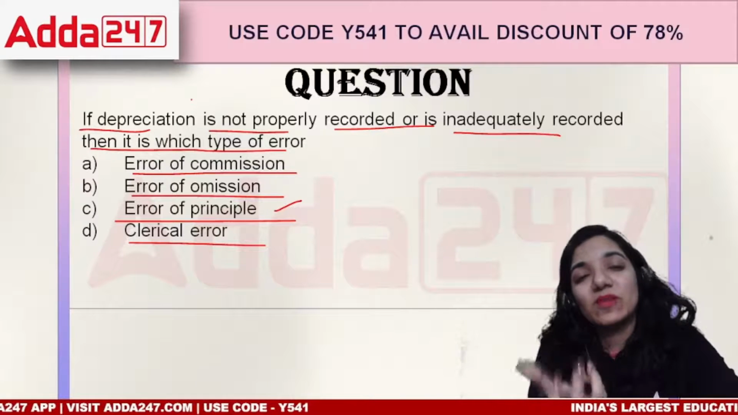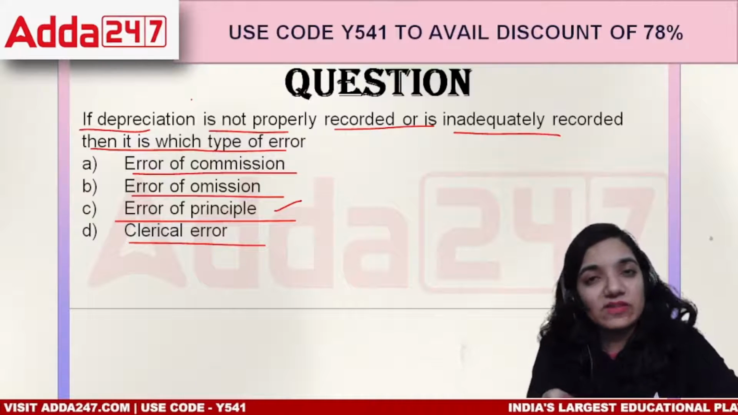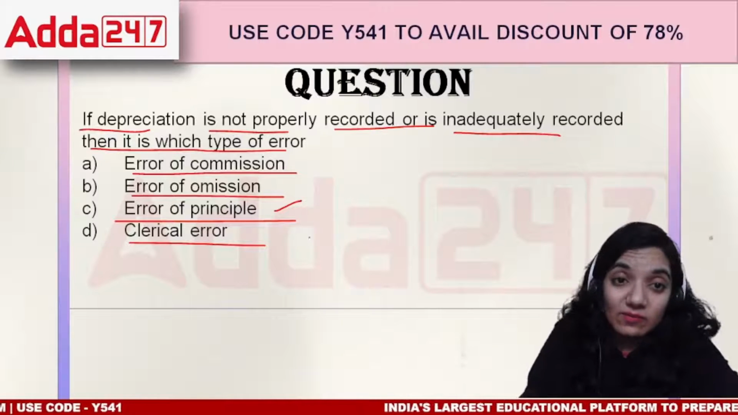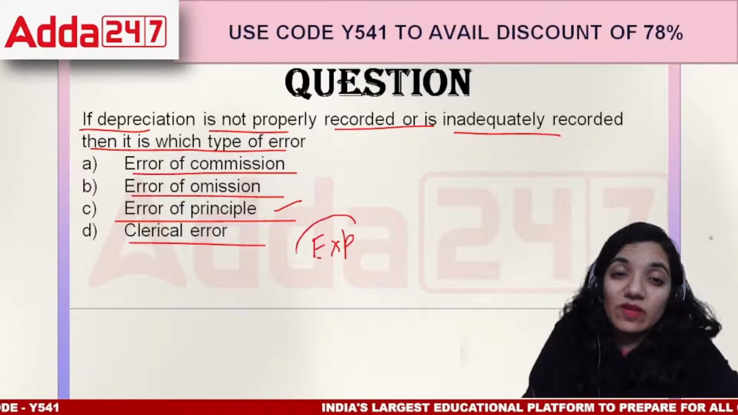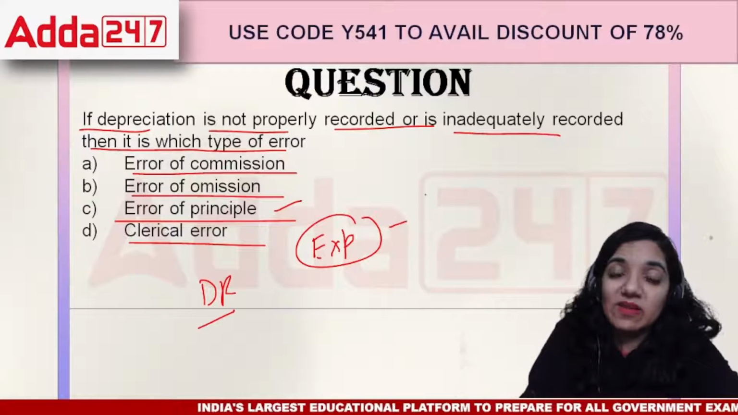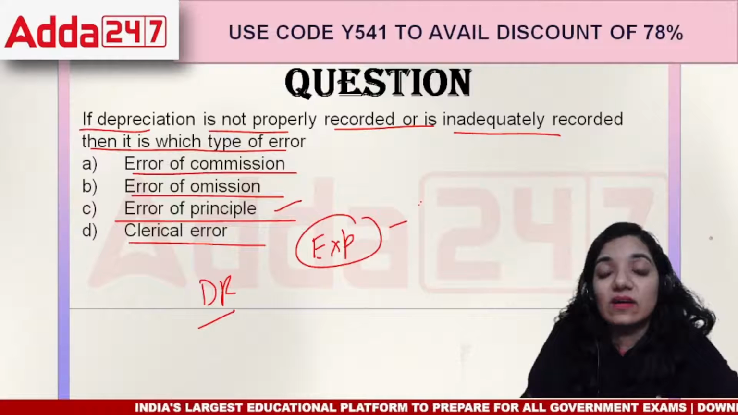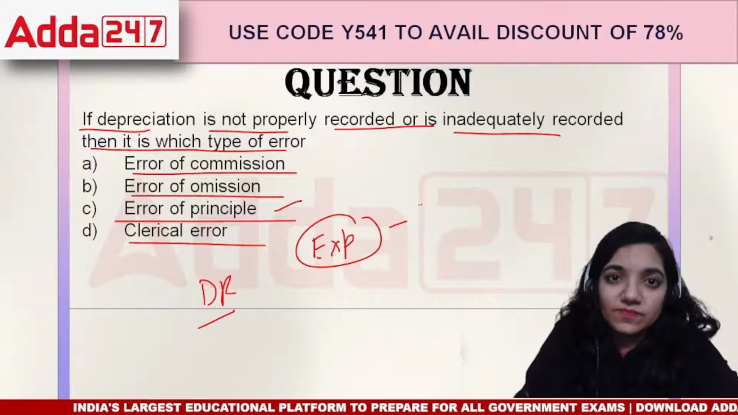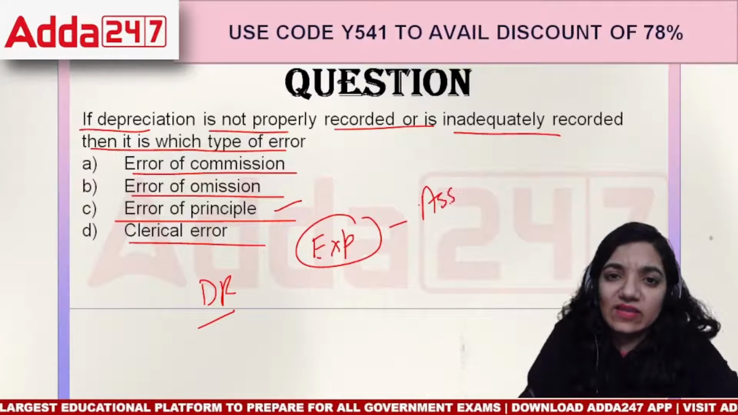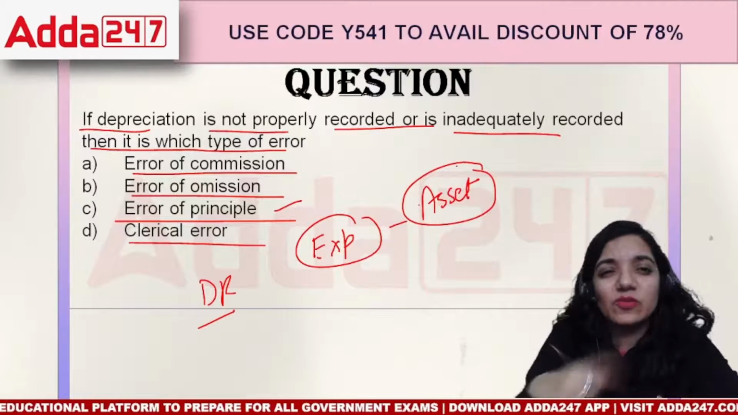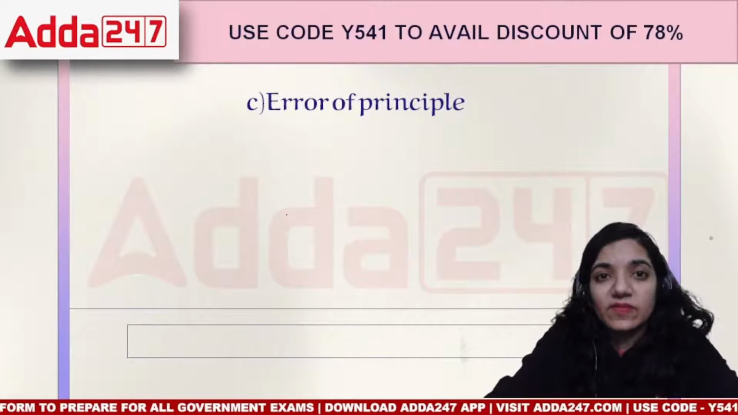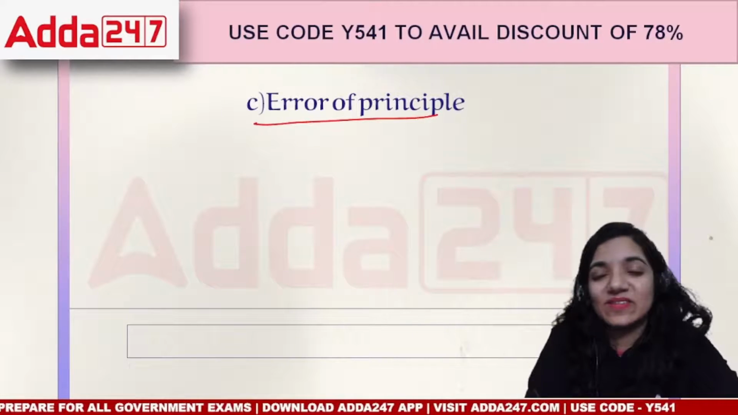When we talk about principles, it's like expenses noted as an income or expenses noted as an asset, because both of them are on the debit side. Ideally, what happens is an expense is taken as an asset or an asset is taken as an expense, a vice versa scenario, which is called errors of principle. So the correct answer is errors of principle.